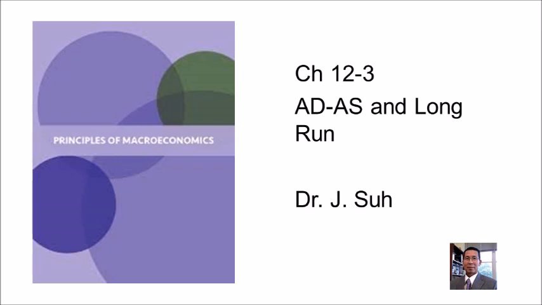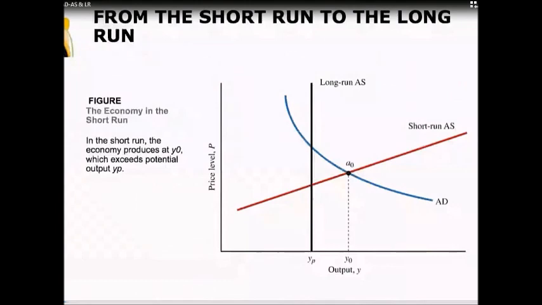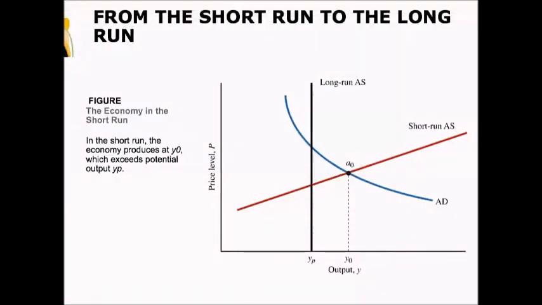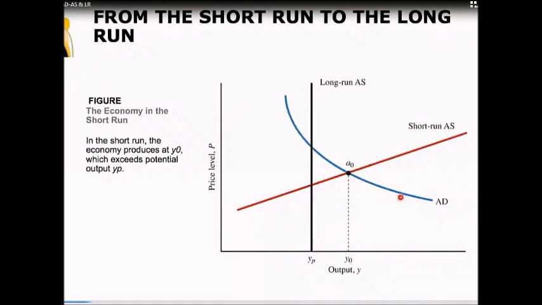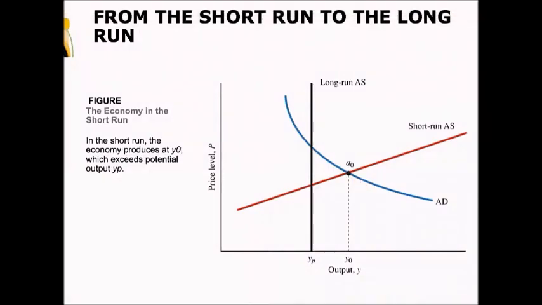Now that we've looked at short-run and long-run time horizons with aggregate supply and aggregate demand, let's talk about how we get from the short run to the long run. So let's look at an initial equilibrium here, where we've got a short-run aggregate supply curve, our long-run aggregate supply curve, where output equals potential output, and our aggregate demand curve.